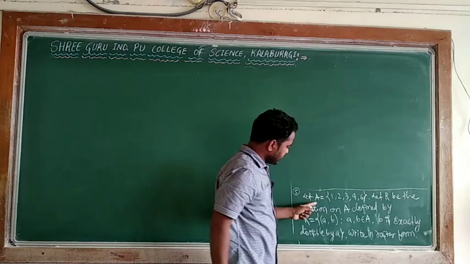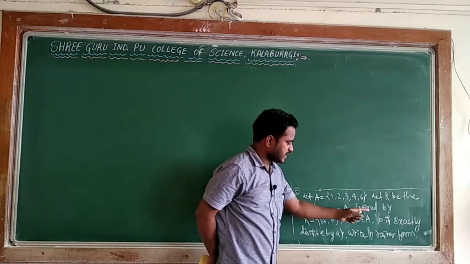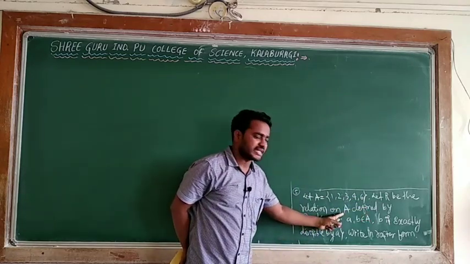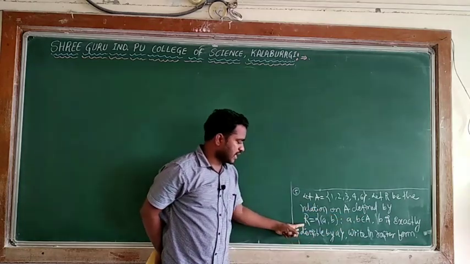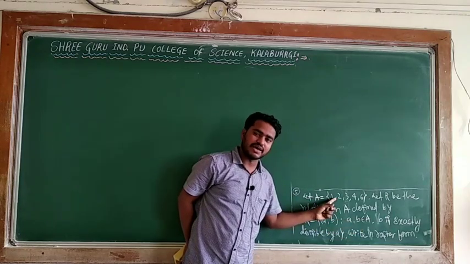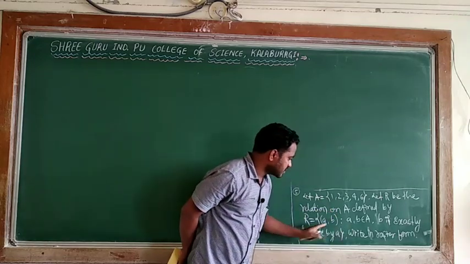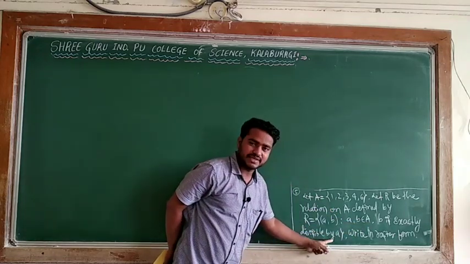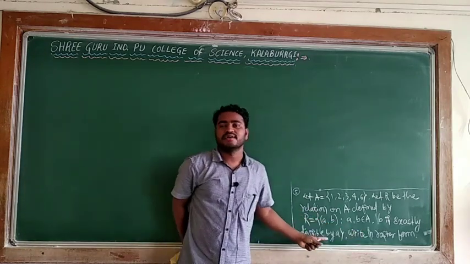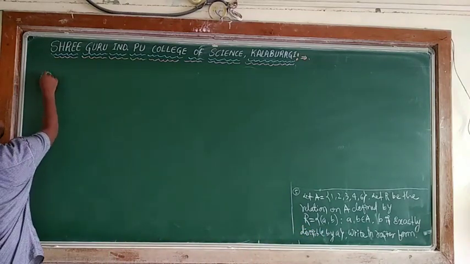What is the fifth one? Let A be equal to {1, 2, 3, 4, 6}. Set A is given. Let R be the relation on A defined by R equal to {(a, b): a, b belong to the set A}. Whatever a value and b value you take should belong to the set. He has given the condition that b is exactly divisible by a. Write in roster form. I will write the domain and range of this also. Fifth one, what is given?